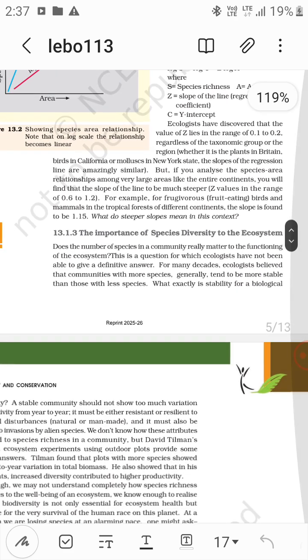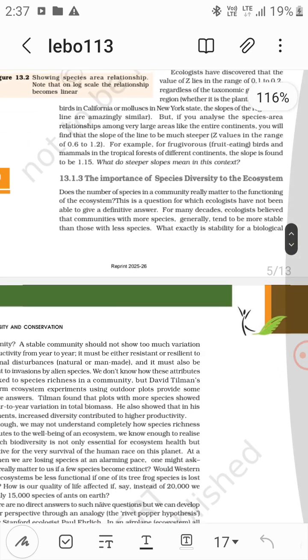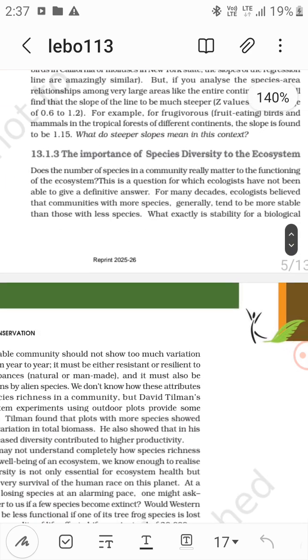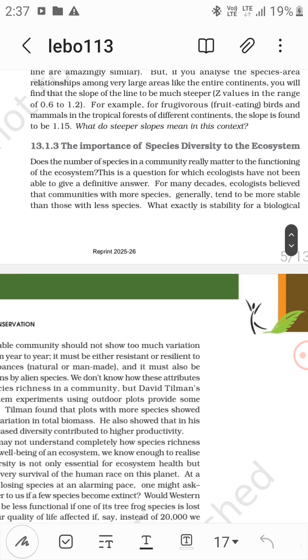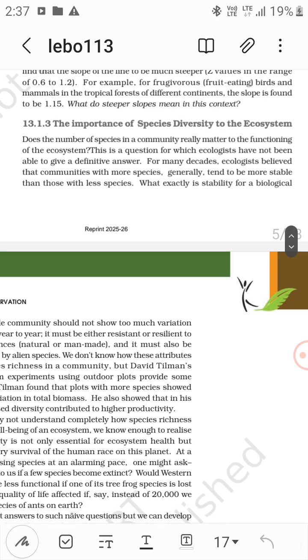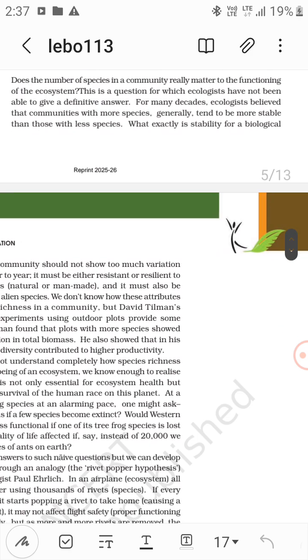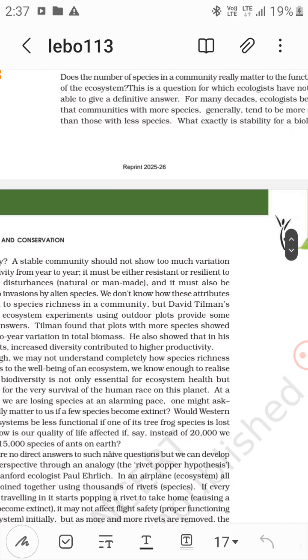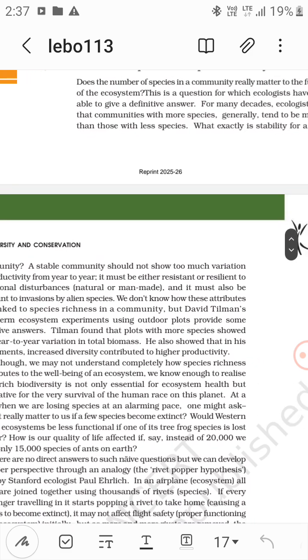The importance of species diversity to the ecosystem. For many decades, ecologists believed that communities with more species generally tend to be more stable than those with fewer species. So communities with more species tend to be more stable than those with fewer species. What exactly is stability for a biological community?